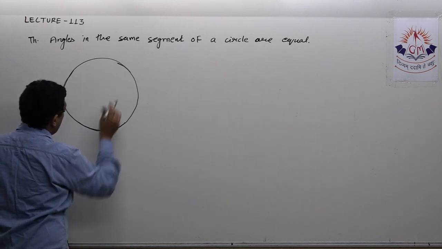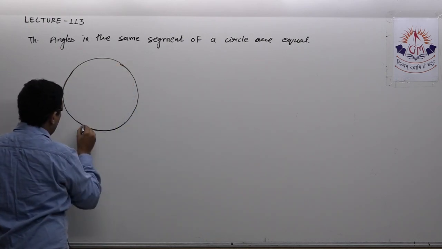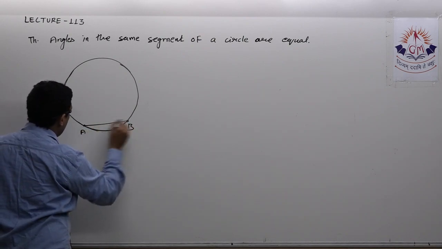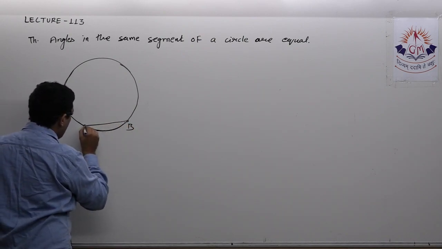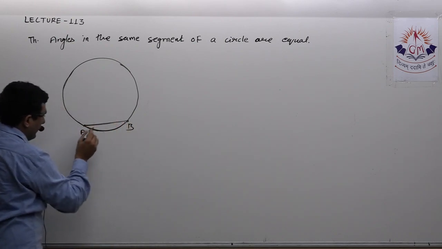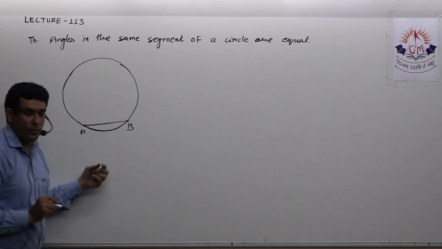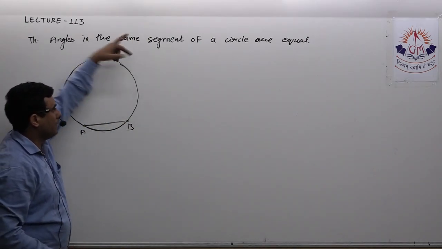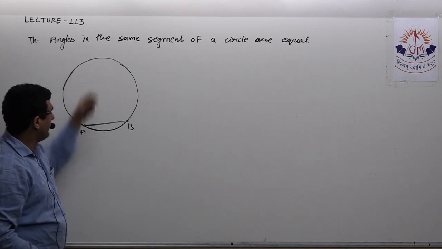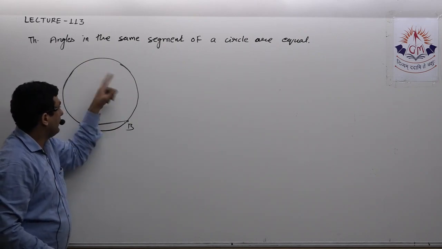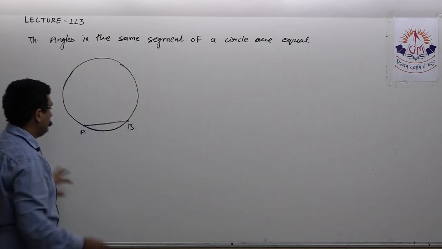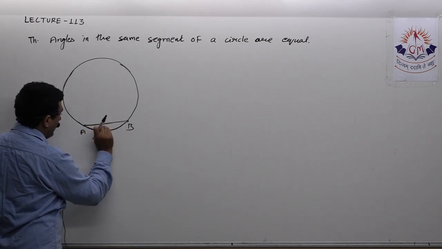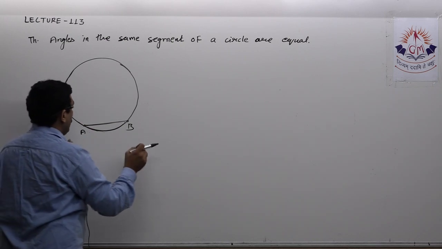Okay, same segment. If AB is an arc, then this is considered chord AB and this portion is called the segment. So when I say angles in the same segment of a circle are equal, that means angles subtended by a chord in the same segment will be equal. Okay, same segment. You can see two segments, the minor segment and the major segment.